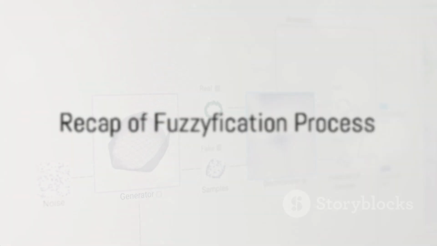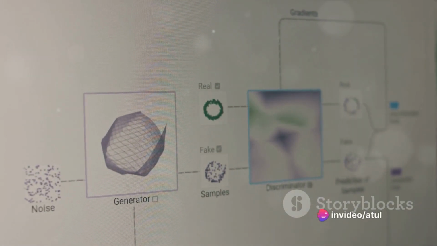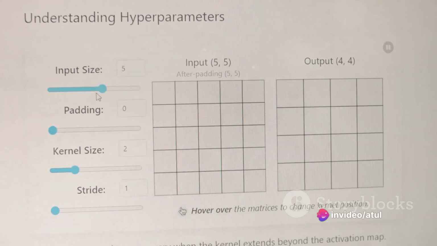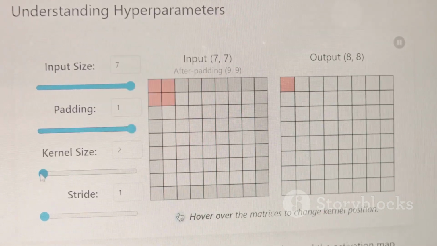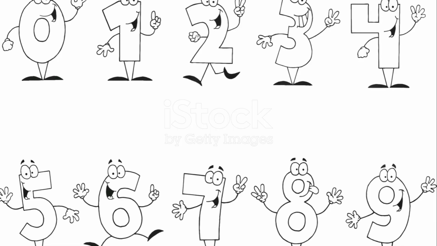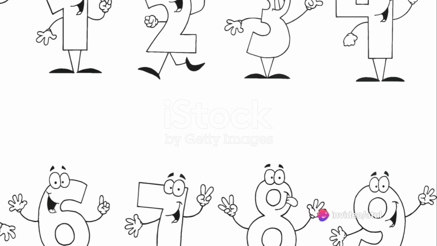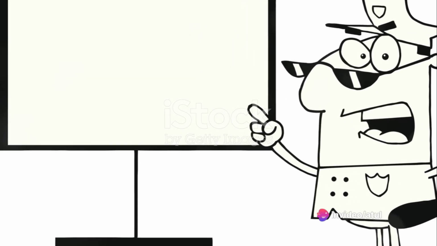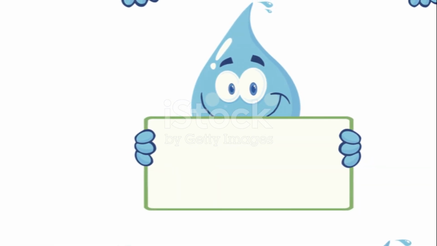In essence, fuzzification is about taking a hard and fast value and breaking it down into a range of possibilities. It's about acknowledging the inherent uncertainty of the world and making it a part of our computational models. So, to recap, fuzzification is the process of turning a crisp input into a fuzzy value. It starts by defining fuzzy sets, each characterized by a membership function, which is then applied to the crisp input to derive the fuzzy value.